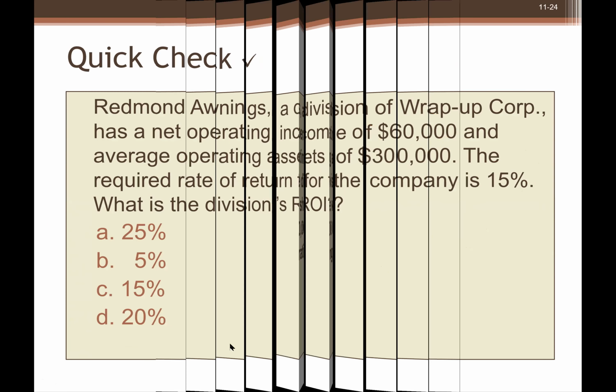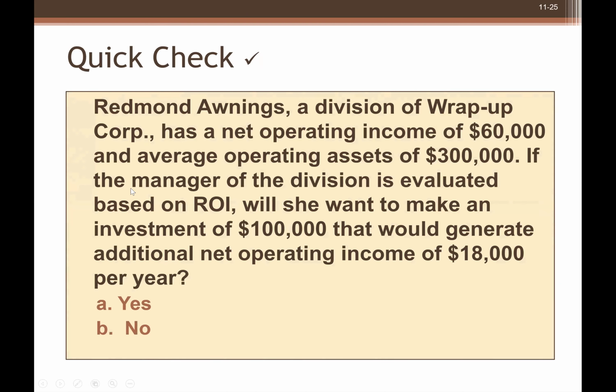Okay, so Redmond Owning, a division of Wrap-Up Incorporation, has operating income of 60,000. If the manager of the division is evaluated based on ROI, will she want to make an investment of 100,000 that would generate additional net operating income of 18,000?